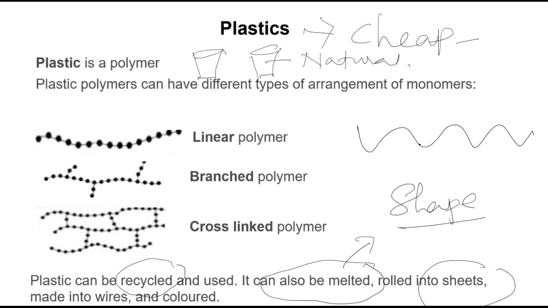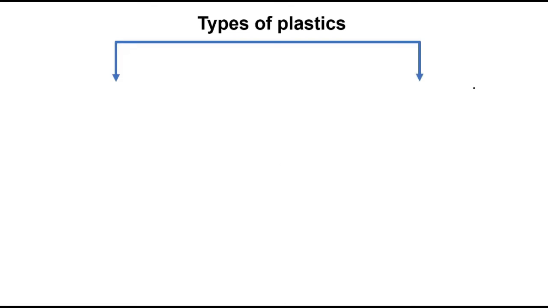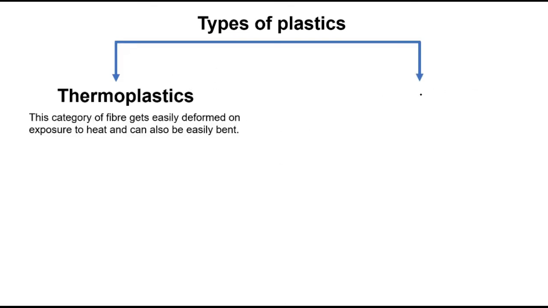We are going to study here, as far as class 8 syllabus is concerned, there are different types of plastics, and the main two types of plastics are thermoplastic. What do you mean by thermoplastic? These plastics can be heated, can be deformed.